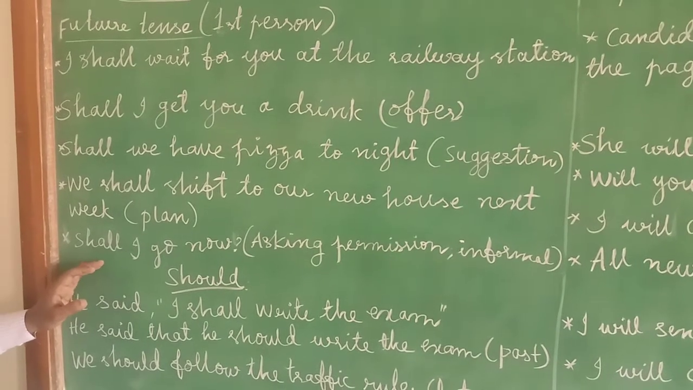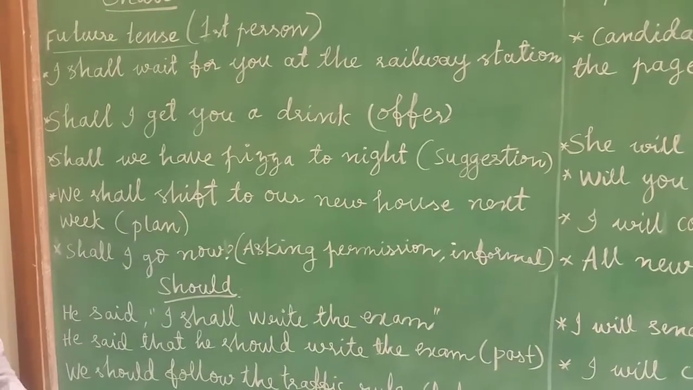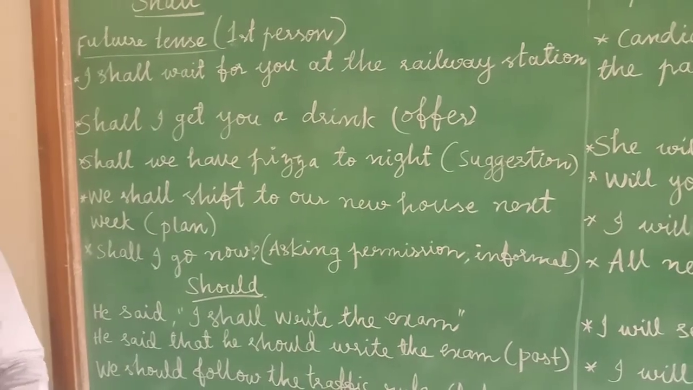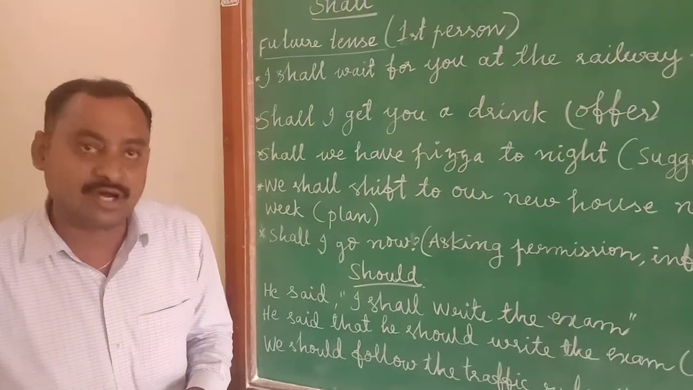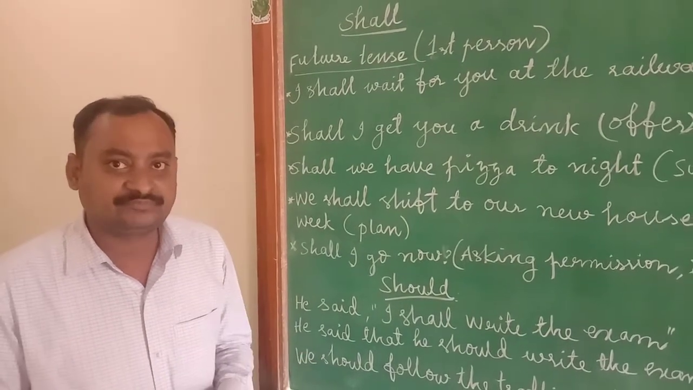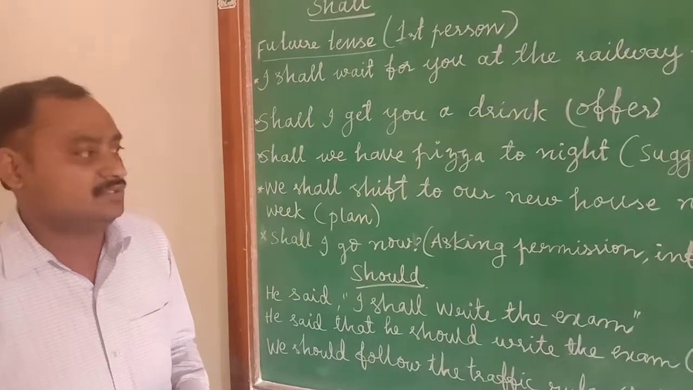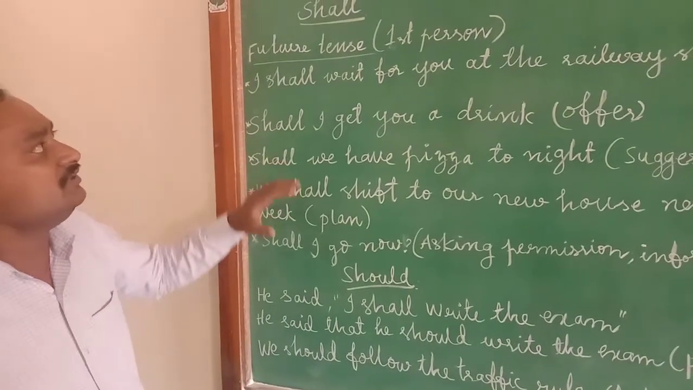Next, we will use shall even for asking permission also. This is the informal way. May is more polite in asking the permission. It is the formal way. But to ask the permission in informal way, we have to use the shall. Shall I go? No. These are the uses of shall.